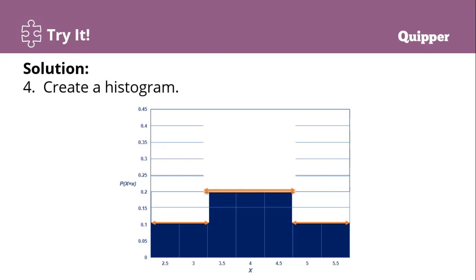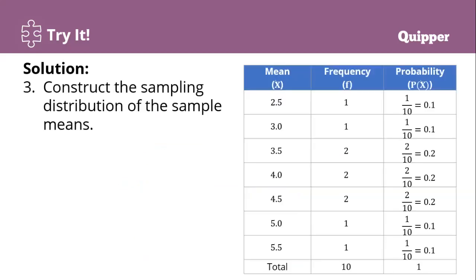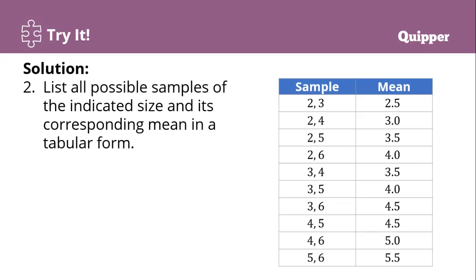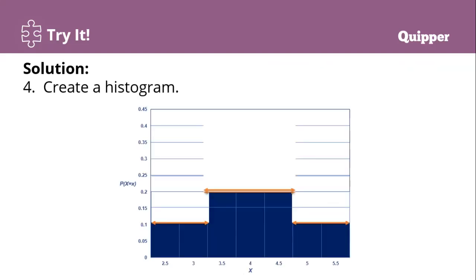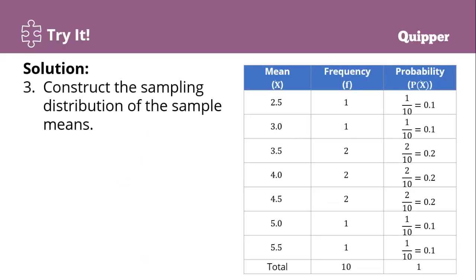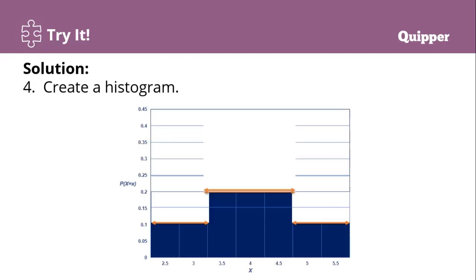So mao na ang tungod ang 2.5 og 3.0 unya 5.0 og 5.5 nga mean. Unya ang probability sad sa 3.5, 4.0, og 4.5 kay 0.2. That is why ang ilang tungod silang tulo, 0.2, mo nang histogram ato nila.